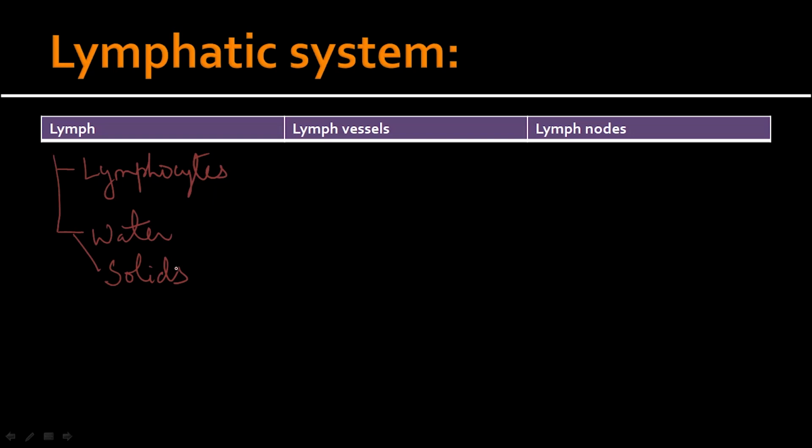These are the solids. Lymph vessels can be categorized as the smaller lymph vessels, which are known as lymph capillaries, otherwise known as lymphatics, whereas those lymph capillaries which arise in the intestinal villi are known as lacteals.